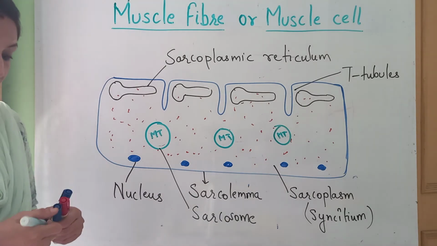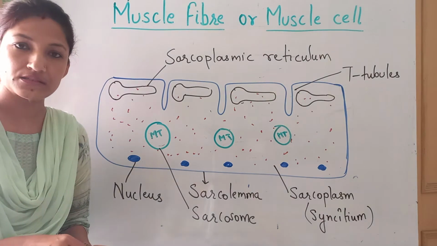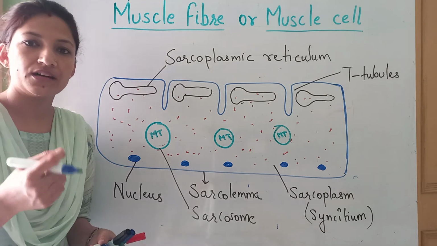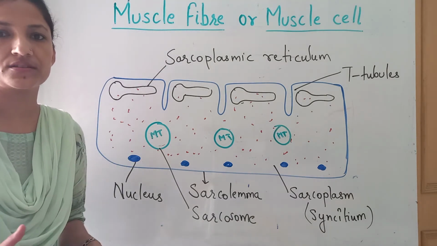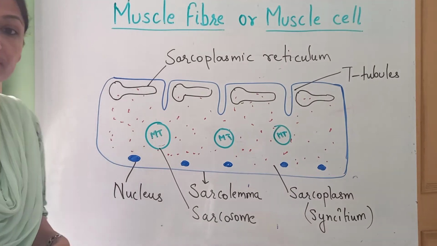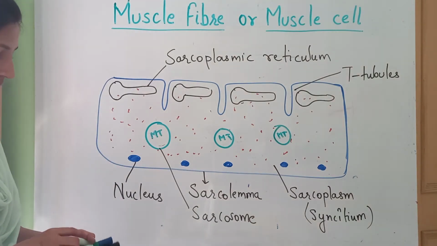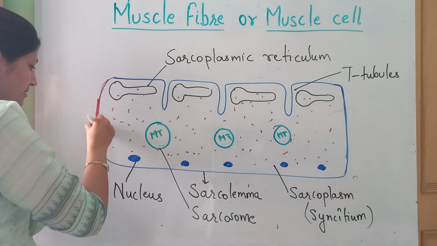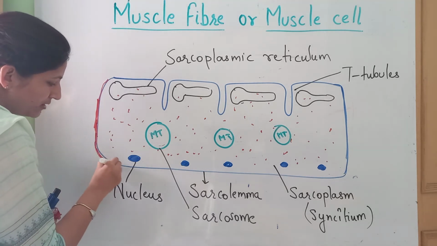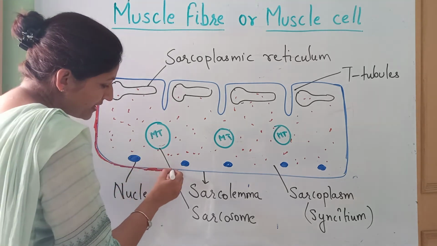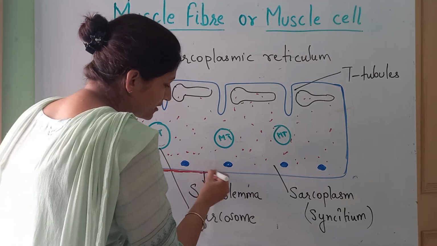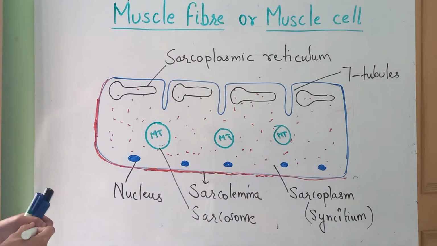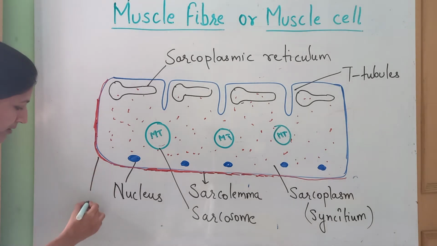And when we were discussing the arrangement of the muscle, like what kind of cells are present in that, there we were talking about the covering of connective tissue around every structure. So that particular connective tissue layer which is going to cover this muscle fiber, the covering which is present all over the outside of the muscle fiber, that is termed as epimysium. Okay, the layer of the connective tissue, that is epimysium.